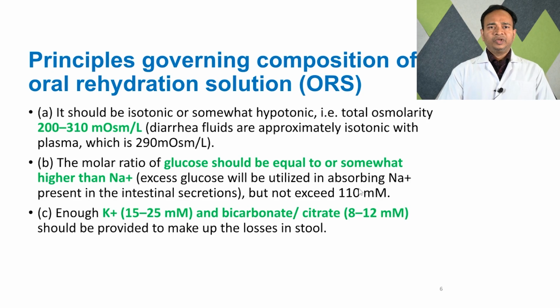Potassium 15 to 25 millimole and bicarbonate or citrate 8 to 12 millimole should be added to make up the losses in stool. In diarrhea, there is loss of potassium ions and alkalis like bicarbonate and citrate. So to cover the losses, we also add potassium and bicarbonate or citrate to the rehydration fluids.